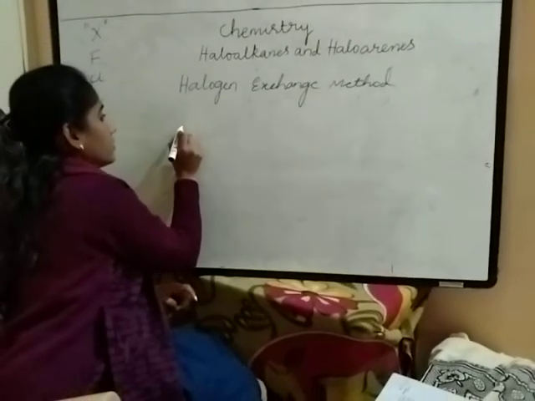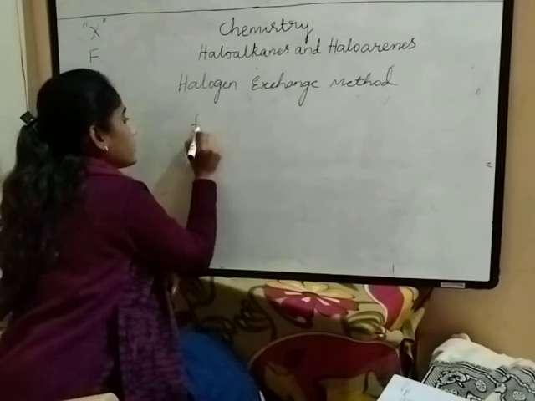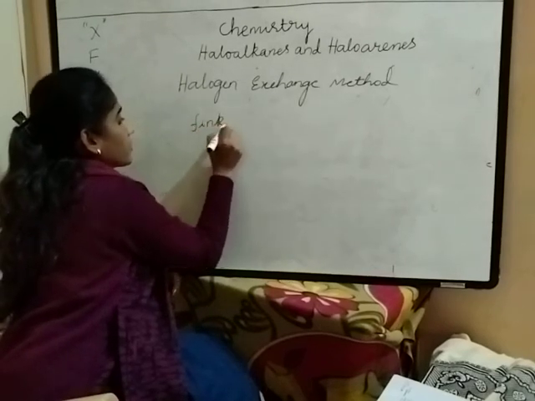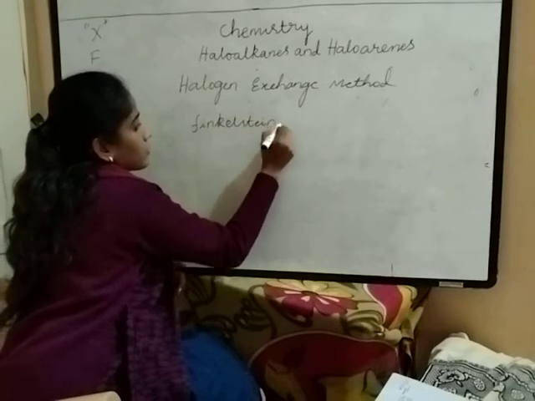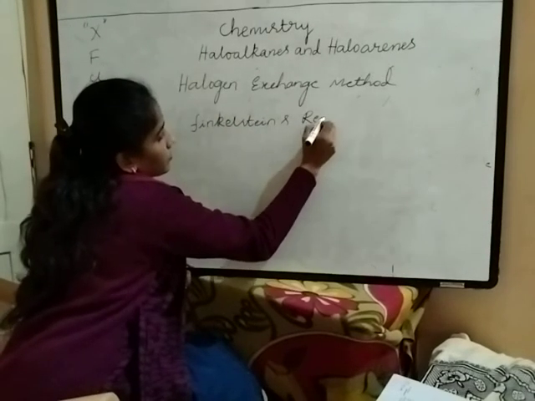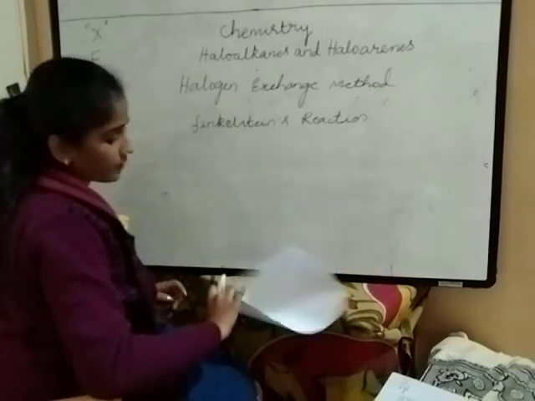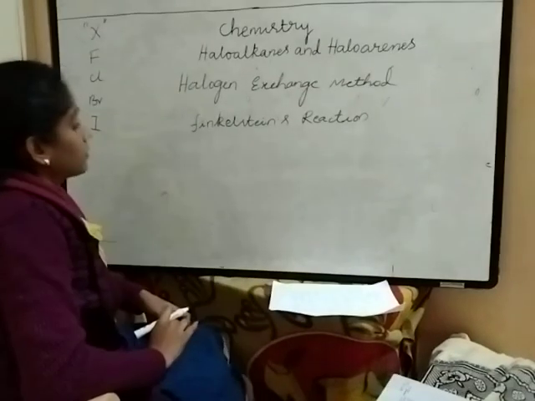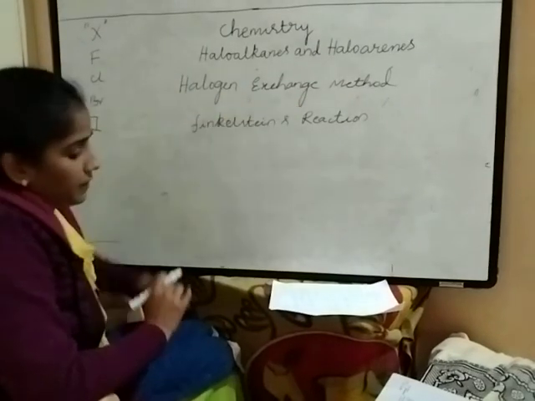This halogen exchange method is called Finkelstein's reaction. See, Finkelstein's reaction is nothing but the halogen exchange method.